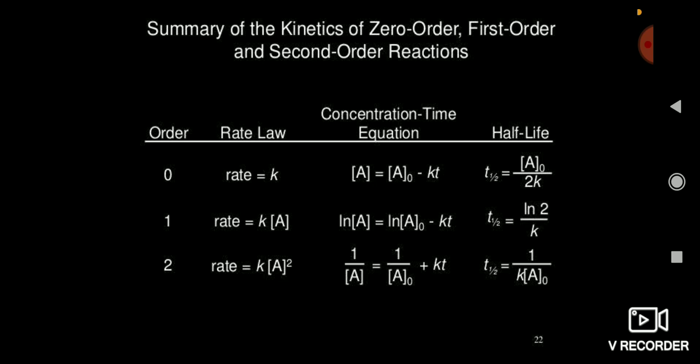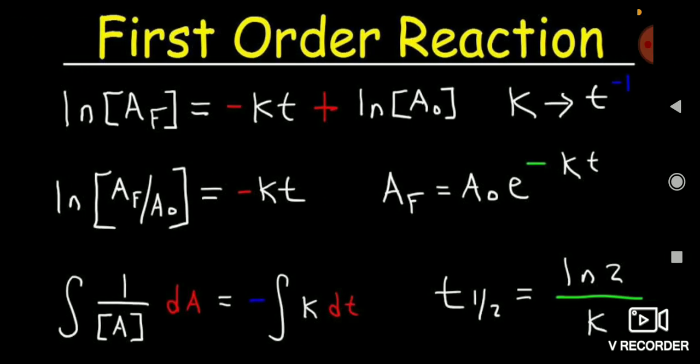So when you put this in the first order reaction, that is ln A_f by A naught is equal to minus k t, and in place of A_f you put A naught by 2, then you get the t half value, that is ln 2 by k.